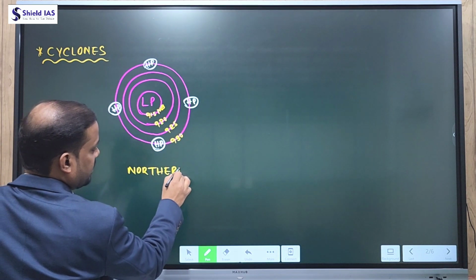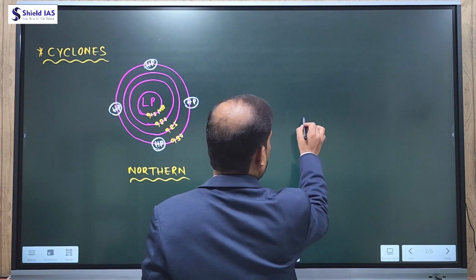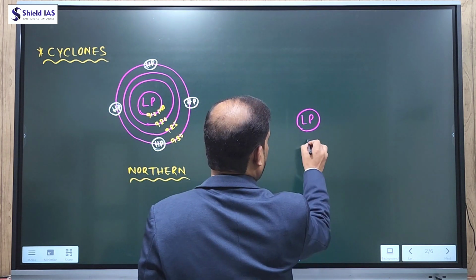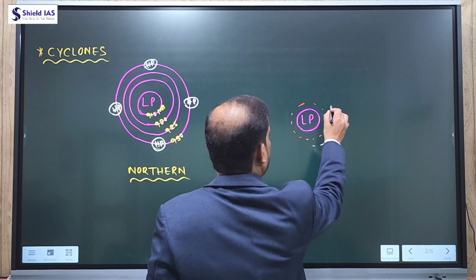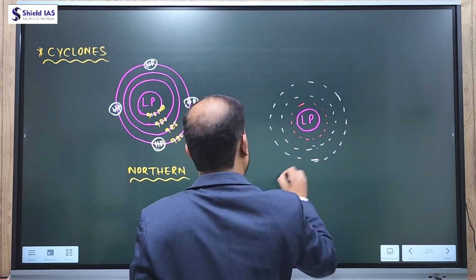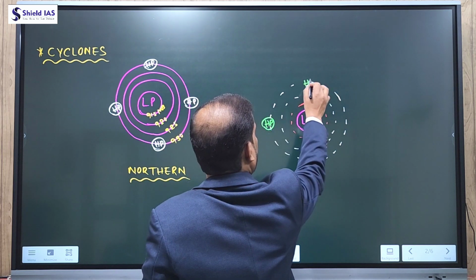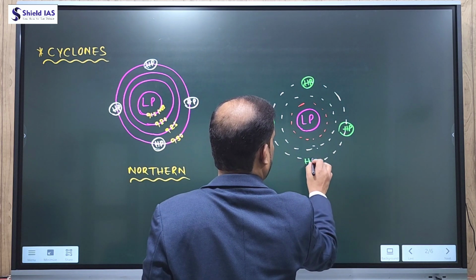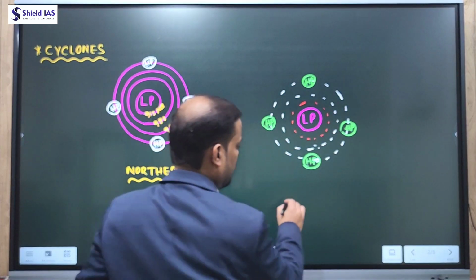and if the same cyclone originates in the southern hemisphere, let's say for example this is the low pressure area, and this low pressure area is surrounded by closed isobars with increasing pressure outwards. So this is the high pressure area, this is also a high pressure area. The only difference is that one is in the northern hemisphere and the other in the southern hemisphere.